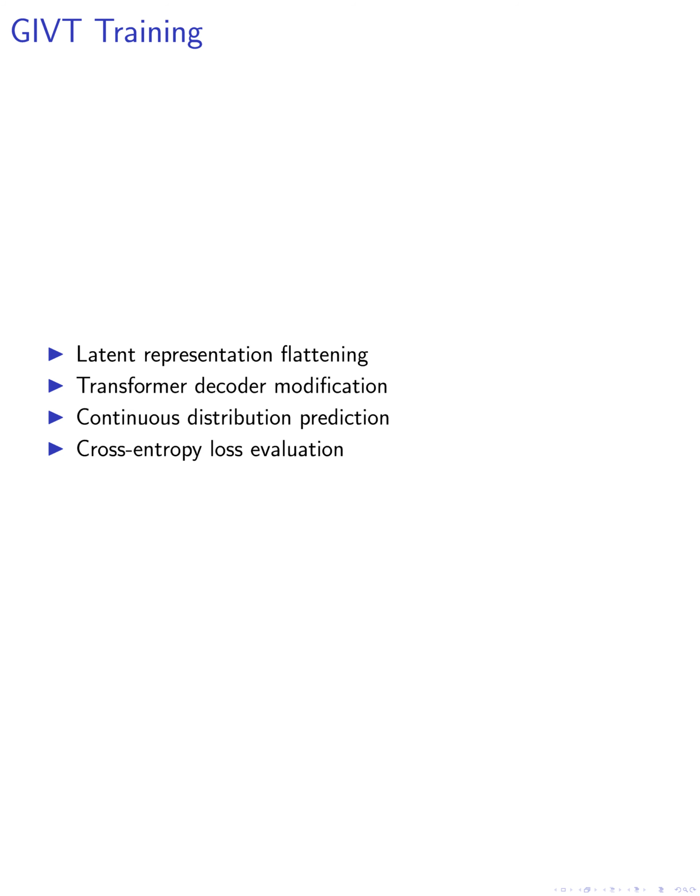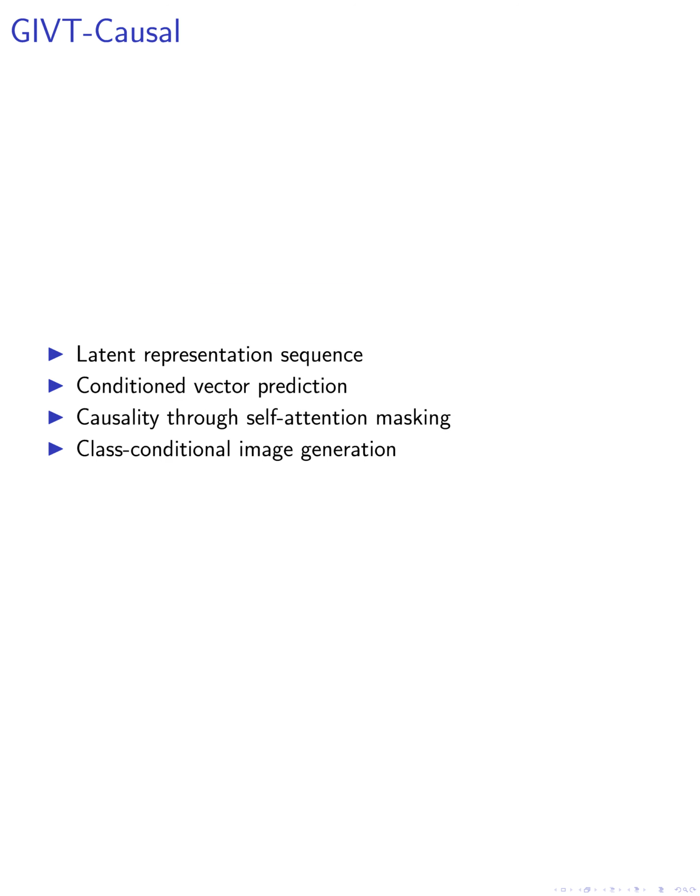Our GIVT model predicts three parameters, means, scales, and mixture probabilities, for D-scalar GMMs. We evaluate the predicted distribution using the standard cross-entropy loss. We also introduce GIVT causal, where the latent representation is flattened into a sequence line by line. The GIVT predicts each d-dimensional vector conditioned on all previous vectors. We ensure causality by masking self-attention layers. For class-conditional image generation, we prepend a CLS vector to the input sequence for each class.